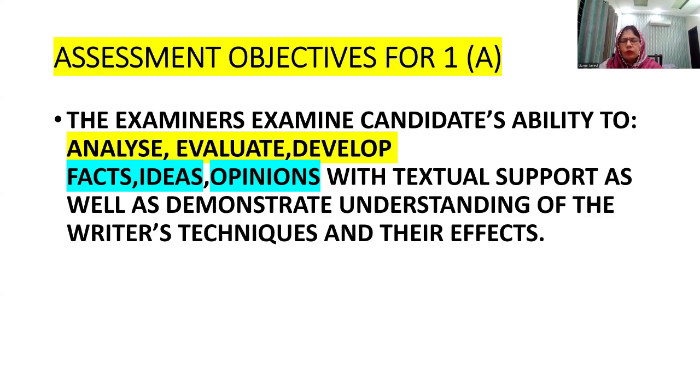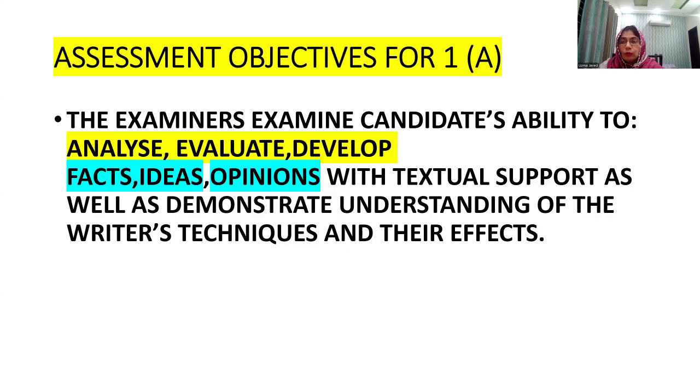If, my dear student, you just memorize this line, or at least keep these points in mind, there will be no difficulty in attempting this question from Text A, because basically this is what you have to keep in mind: what the examiner is looking for in your answer. He is looking for analysis.